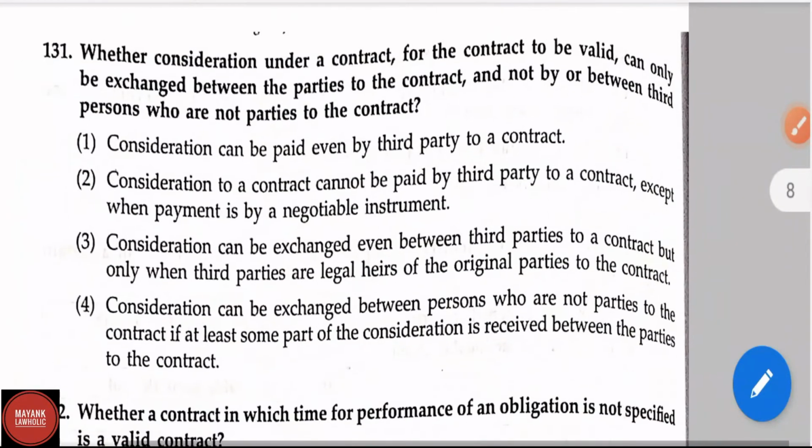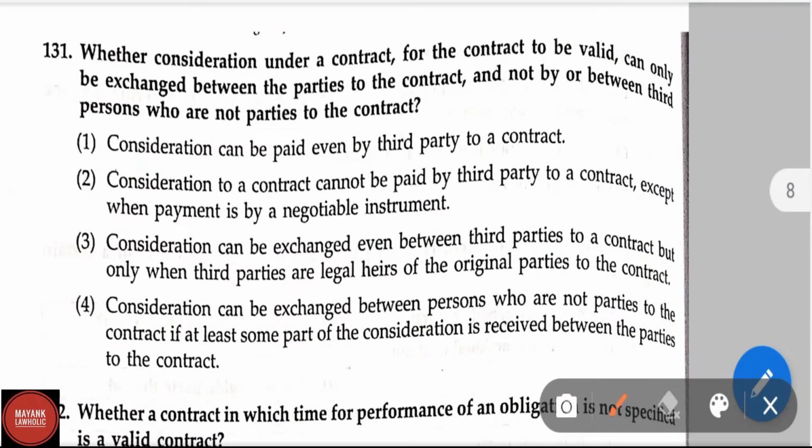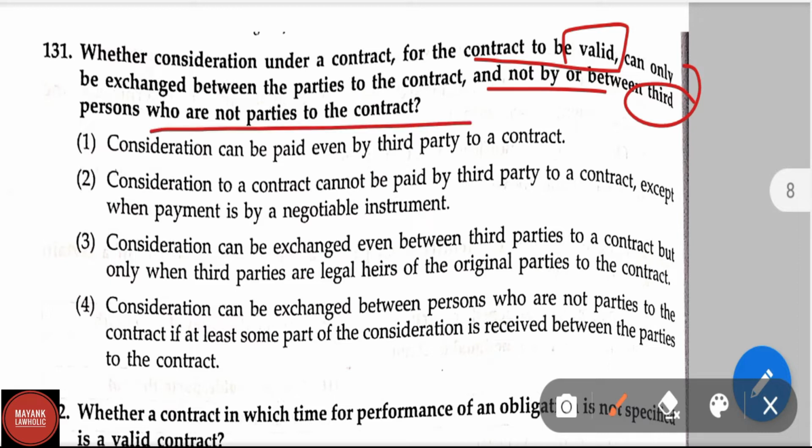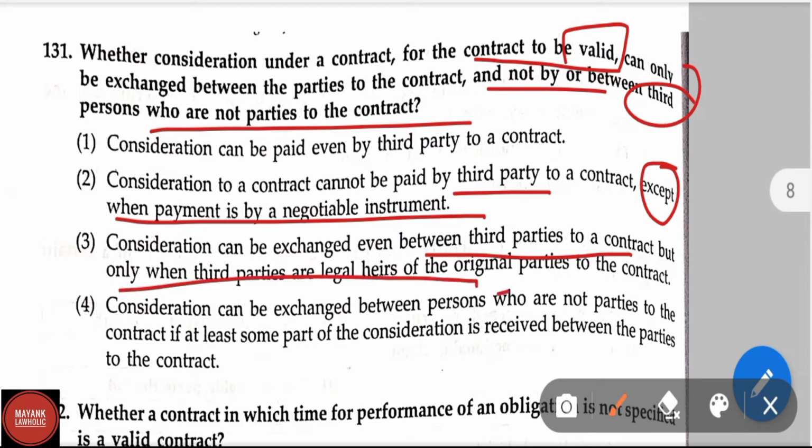Question number 131. Whether the consideration under a contract, for the contract to be valid, can only be exchanged between the parties to the contract and not by or between third persons who are not parties to the contract. Option 1, consideration can be paid even by a third party to a contract. Option 2, consideration to a contract cannot be paid by a third party to the contract except when payment is by negotiable instrument. Option 3, consideration can be exchanged between third parties to the contract but only when third parties are legal heirs of the original parties to the contract.